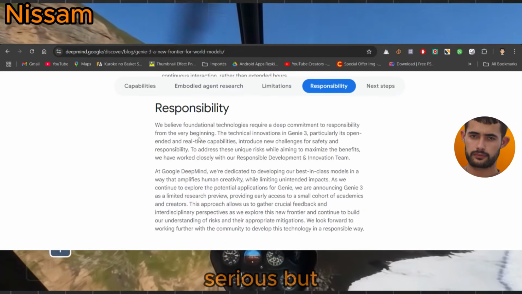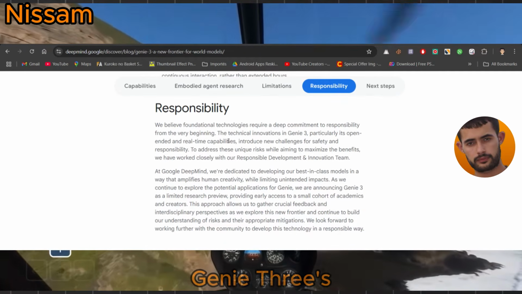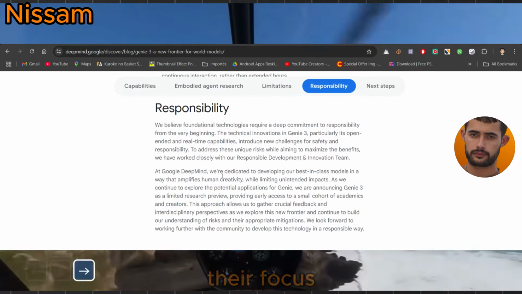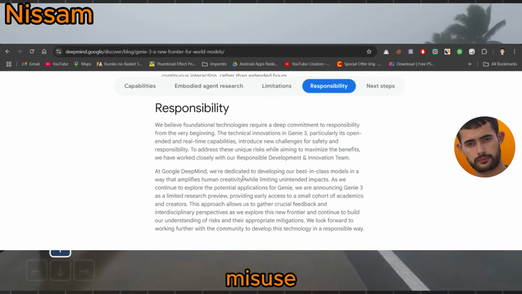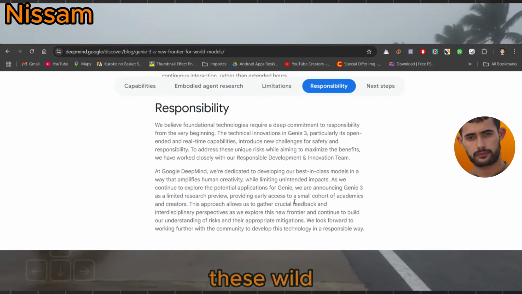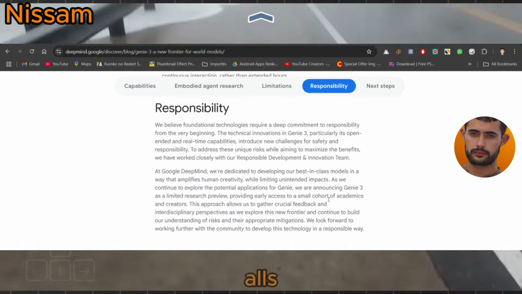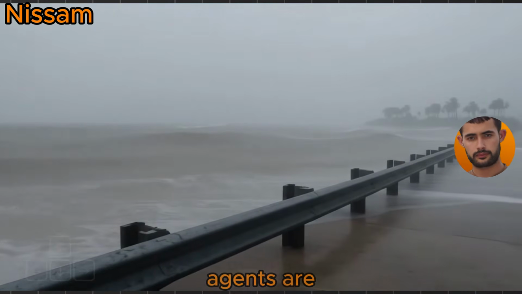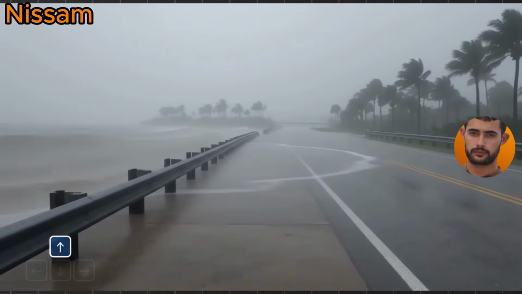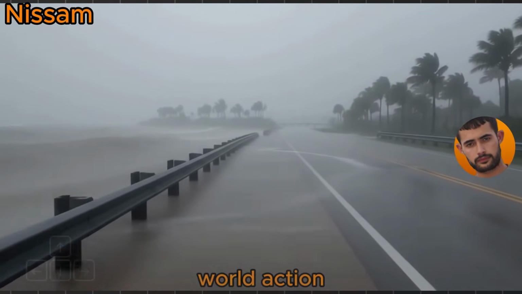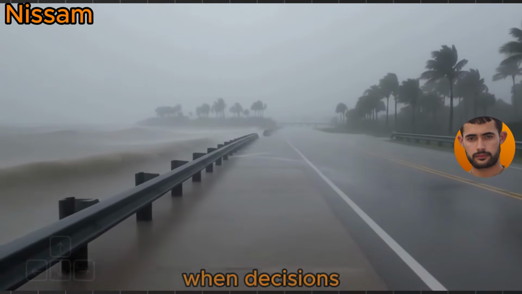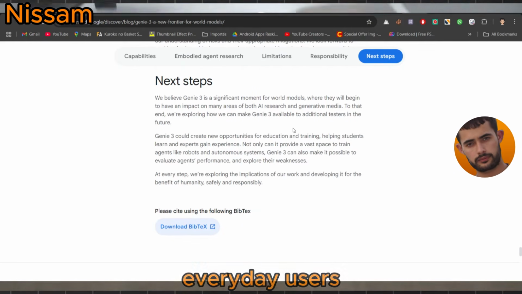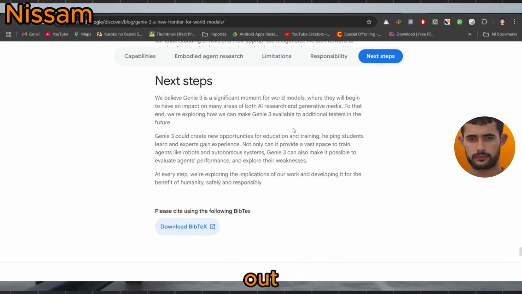Here's where things get serious, but still friendly. Genie 3's superpower is transformative, but that means DeepMind has to be extra careful. They're focused on building safeguards to stop misuse, ensure user safety, and make sure these wild new worlds don't turn into virtual free-for-alls. Every Genie needs some ground rules, right? If AI agents are training in these playgrounds, we have to think about how their virtual behavior will translate to real-world action. And who's steering the ship when decisions get complicated? DeepMind is inviting researchers, ethicists, and everyday users to help shape how Genie 3 is rolled out, so its future is everyone's business.